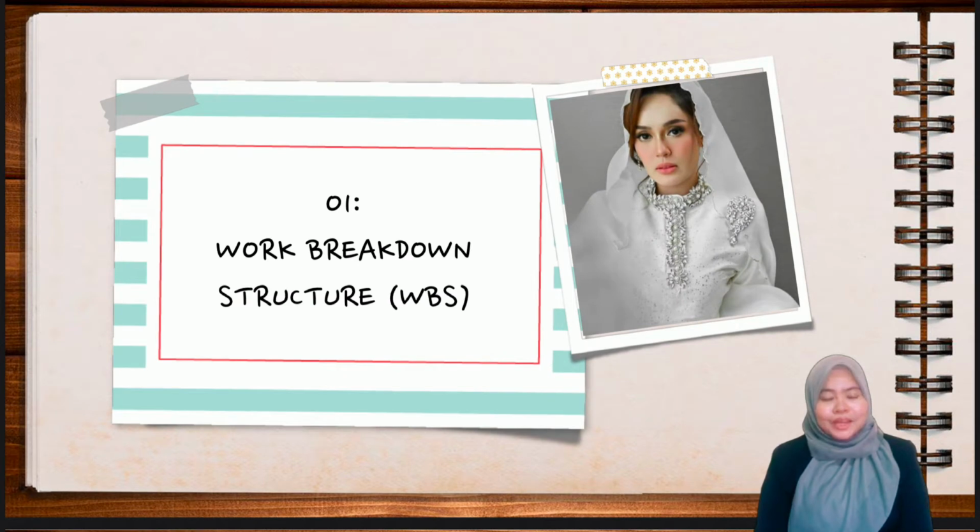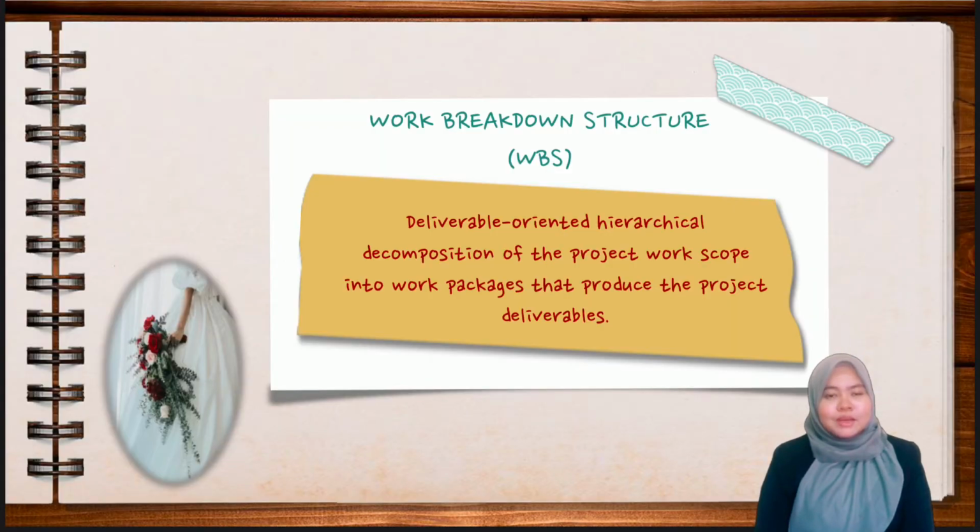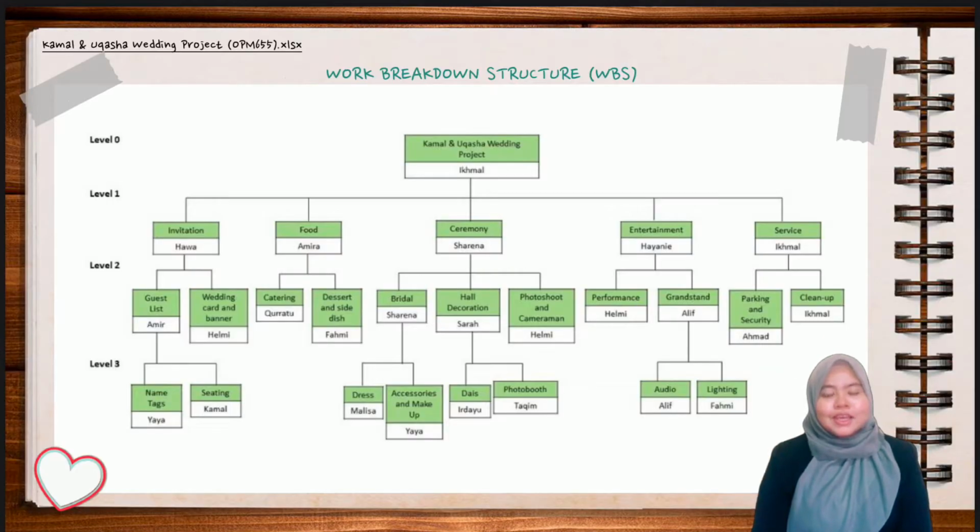Hello and Assalamualaikum. My name is Nur Amira bin Ramli. I will present about the work breakdown structure, known as WBS. As you can see, this is the WBS for the Kamal and Uqasha wedding project that has been created. There are a total of 4 levels of WBS, which are level 0, level 1, level 2, and lastly level 3, called the work package, that includes all the specific work activities to be done.